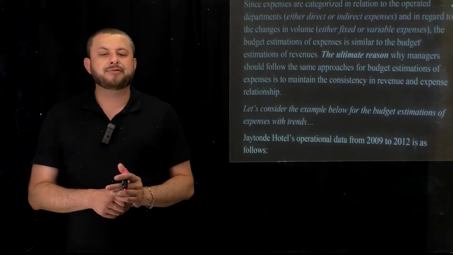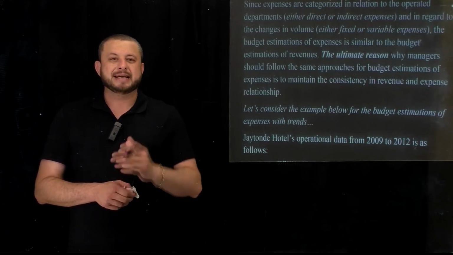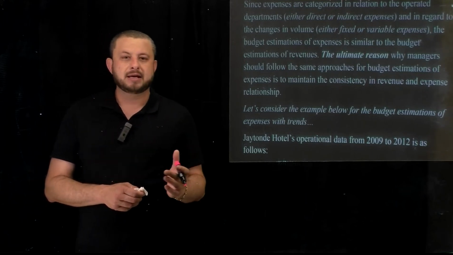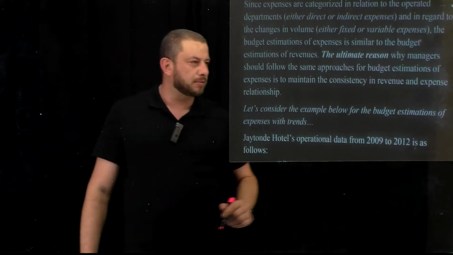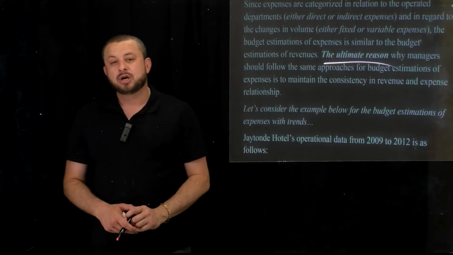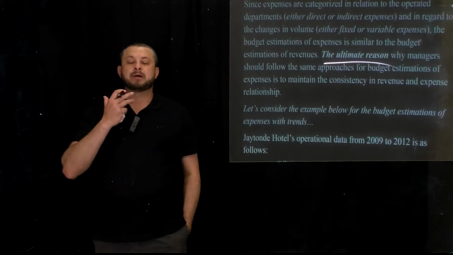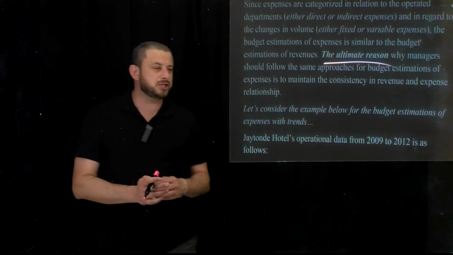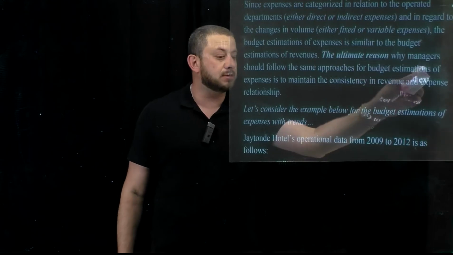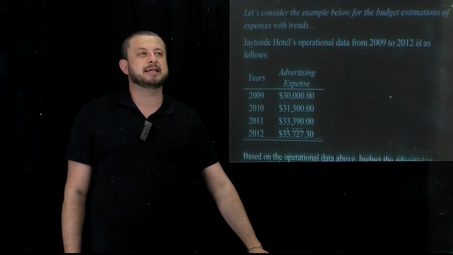Therefore, it makes much more sense for us to analyze the change between the years rather than look at the raw corresponding numbers. You will see what I'm talking about. The ultimate reason is that most of the time, not always, expenses are proportional to the changing sales volumes. Therefore, we're going to look at a different trend in expenses right now.